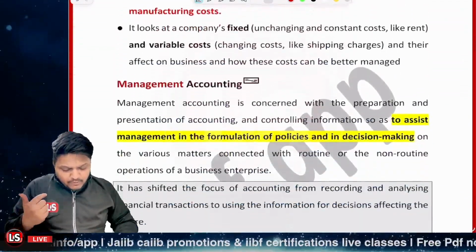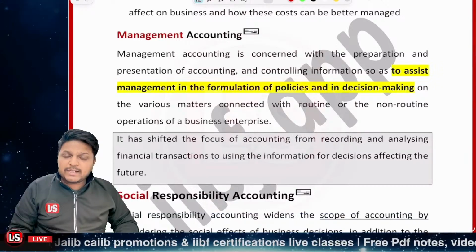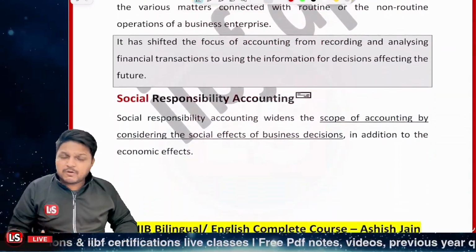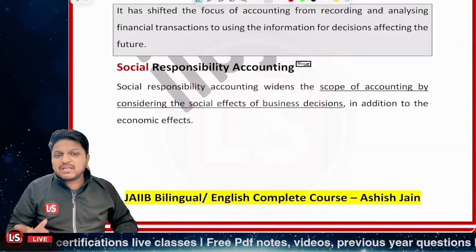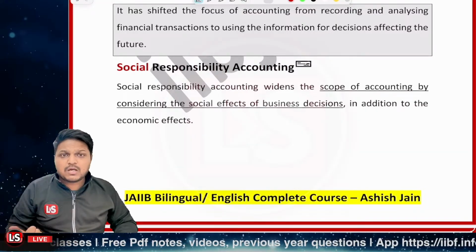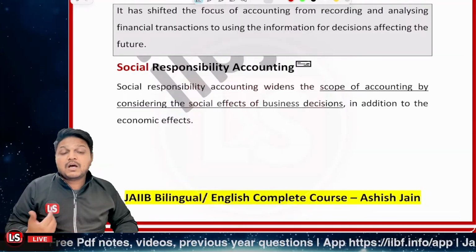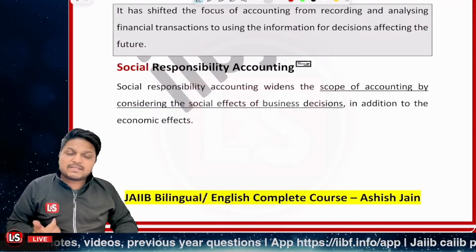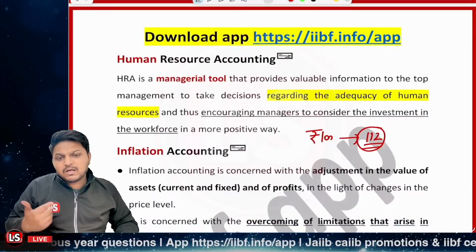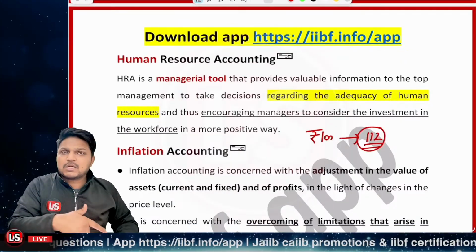And further, if we talk about management accounting, it was related to how the information could be available to the top management so that they can make informed decisions. And social responsibility accounting is not just about adding to the economy, but about what we are giving to the society, what we are adding on to the society. And human resource accounting is like the brain available to the company, right?